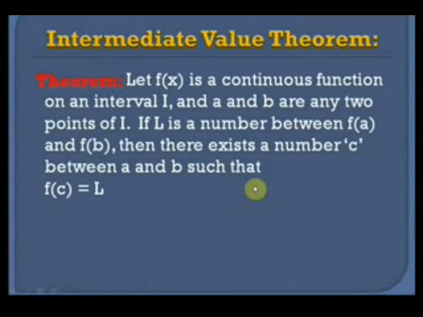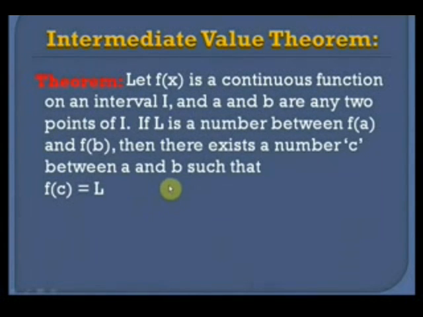Now students, let's look at a very important theorem which is called the intermediate value theorem. The theorem says that let f(x) be a continuous function on the interval I, and a and b are any two points of I. Now if L is a number between f(a) and f(b), then there exists a number c between a and b such that f(c) is equal to L. So this theorem says that if f(x) is a continuous function between the points a and b, and if L is any number between f(a) and f(b), then there is a number c between a and b such that the value of f(c) is equal to L.